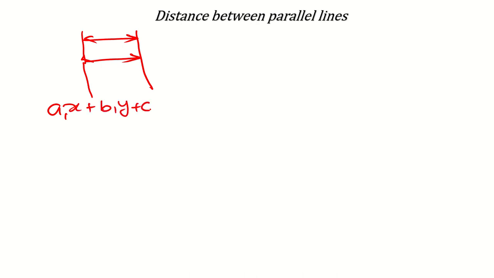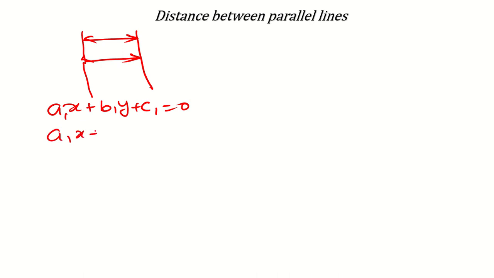Now another thing is distance between two parallel lines. Now try to understand this thing in detail. See, this is a very easy topic also. If we have two parallel lines like this, then of course their distance will be the same everywhere, yes. Now if the equation of one line is a1x plus b1y plus c1 is equal to 0 and another equation